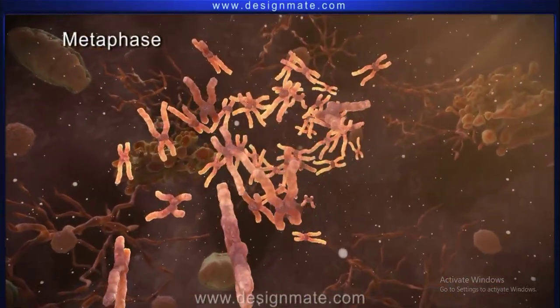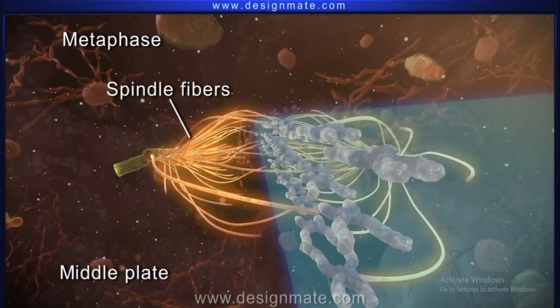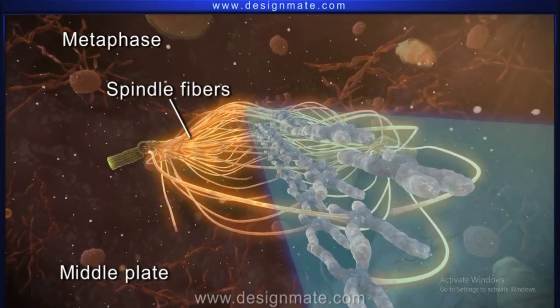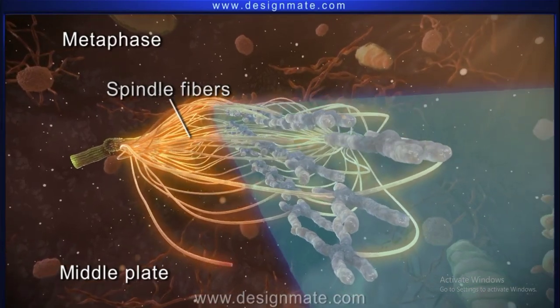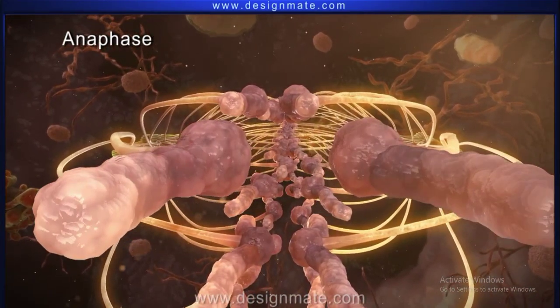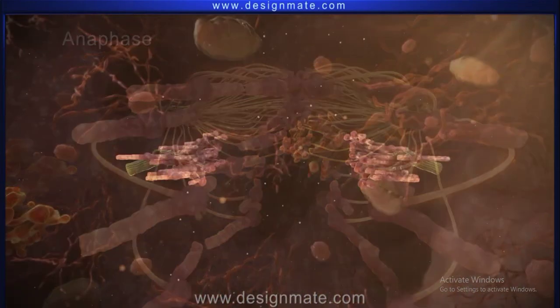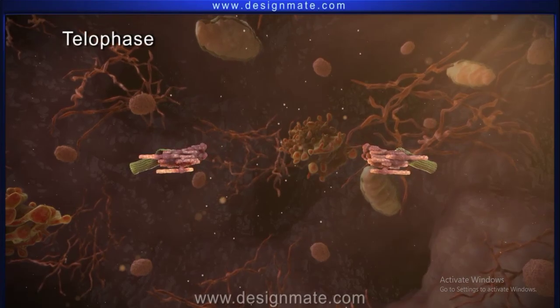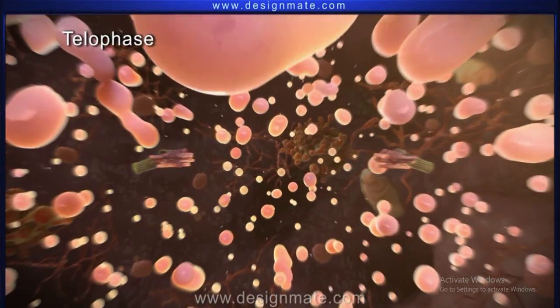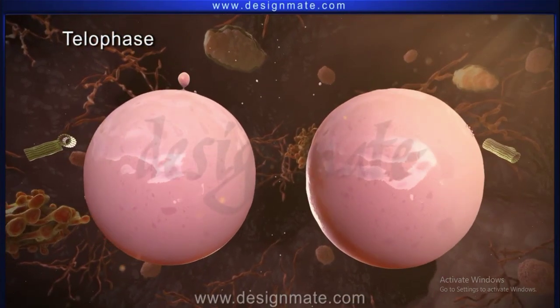Metaphase, chromosomes ultimately arrange themselves around the middle plate. Spindle fibers grow towards these chromosomes and finally get attached to the chromosomes. Anaphase, the daughter chromosomes begin to separate from each other and move towards the poles. Telophase, the chromosomes finally reach the poles and a nuclear envelope is formed around both the sets of chromosomes.